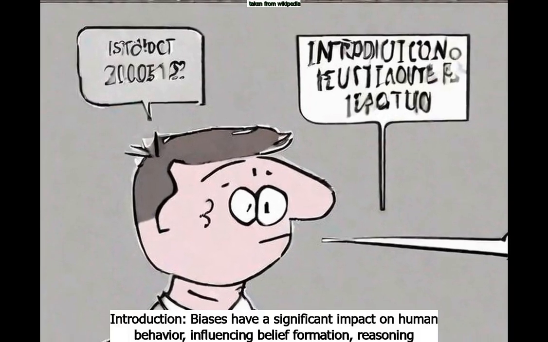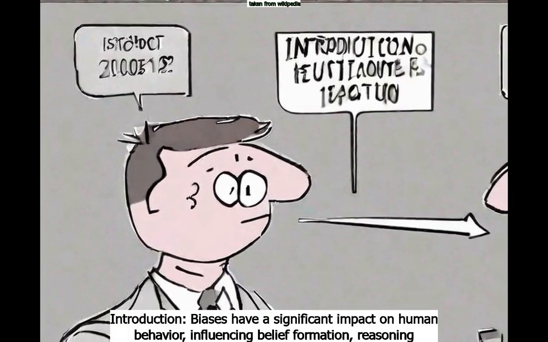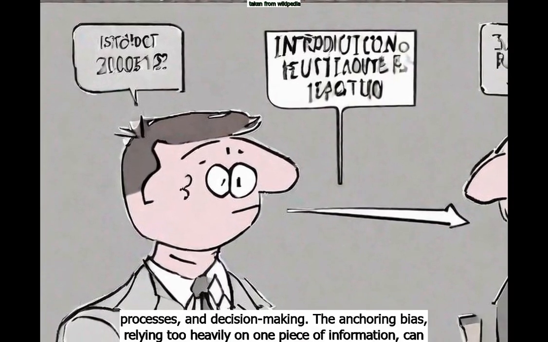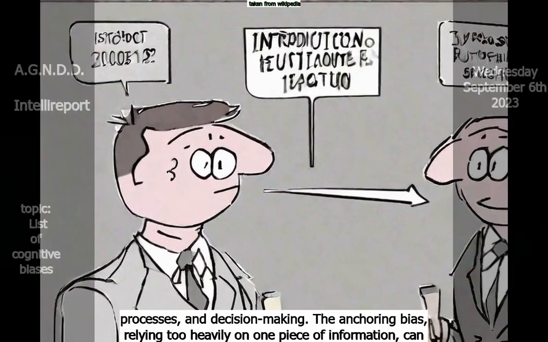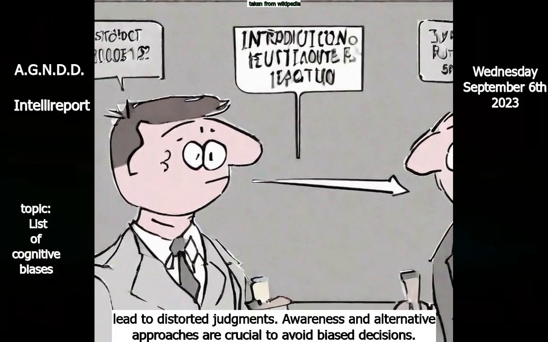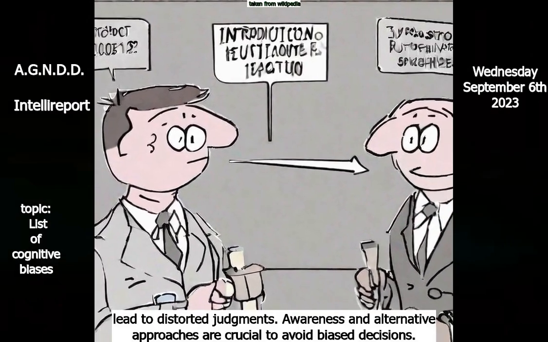Introduction. Biases have a significant impact on human behavior, influencing belief formation, reasoning processes, and decision-making. The anchoring bias, which involves relying too heavily on one piece of information, can lead to distorted judgments. It is important to be aware of biases and consider alternative approaches in order to avoid making biased decisions.